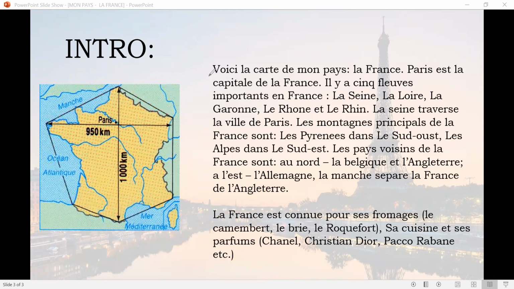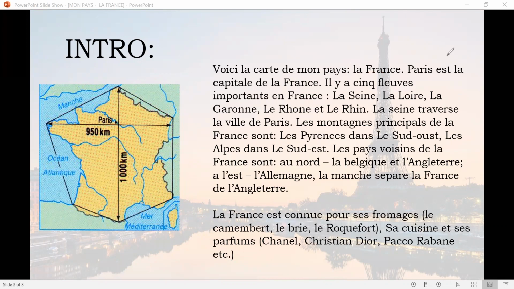In this chapter, we are going to learn about this in detail. So let's take a look at this paragraph. Over here what we have written is: here is my country, France. We are going to discuss it in brief.